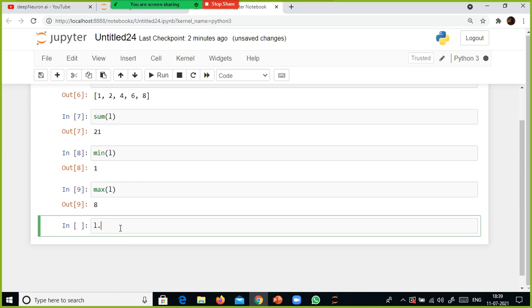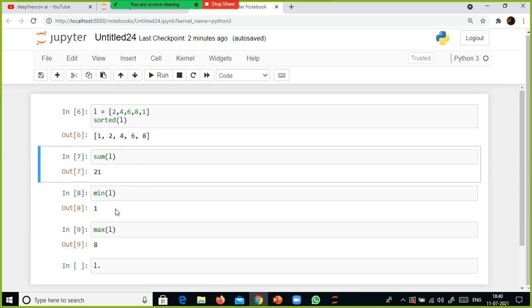So then why did I type this on L dot? If you want to see any functions that are related to a list, you can see them here. If you want to remove an element from a list, you can use the remove function or the pop function. To insert a specific value in a specific place of a list, you can use insert, and you can use extend also. Extend is similar to insert.